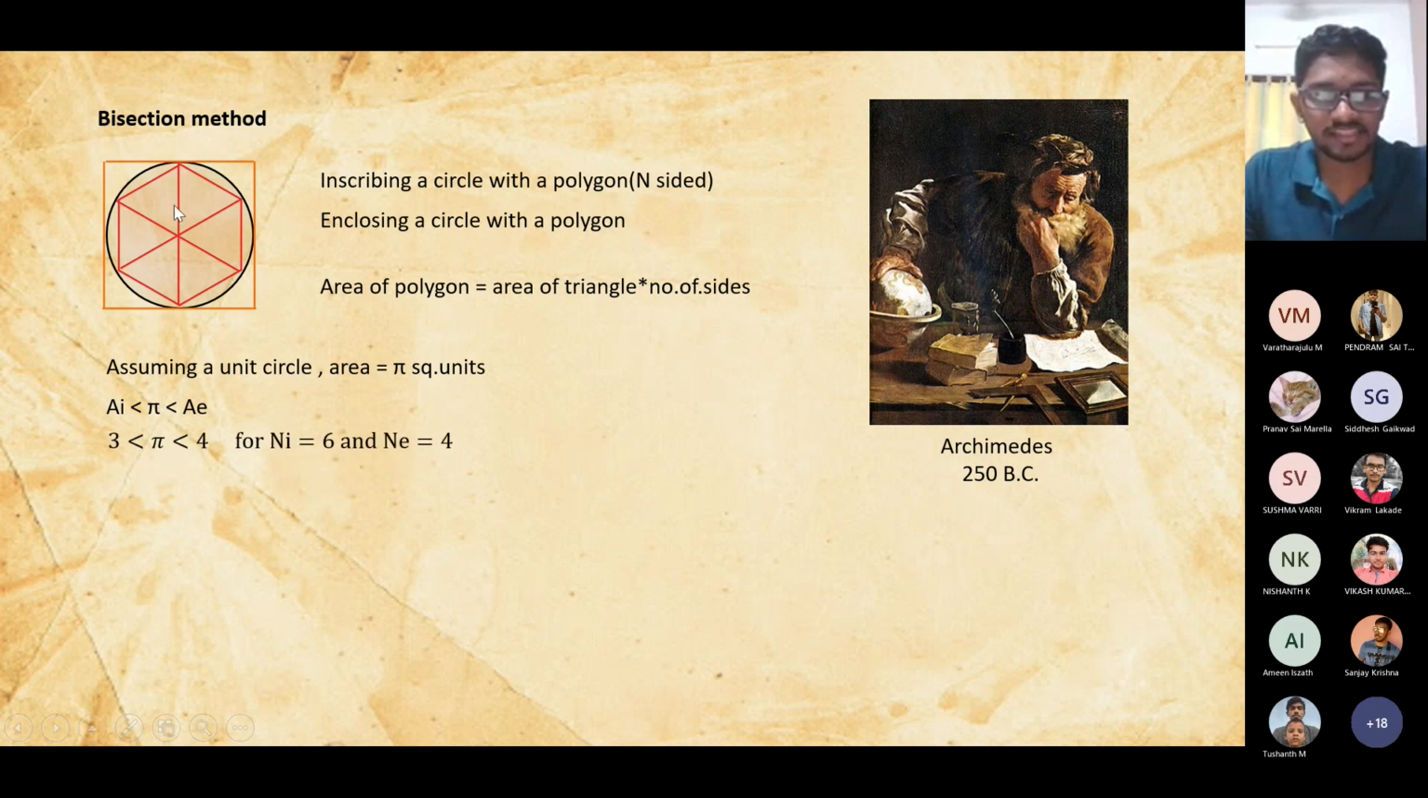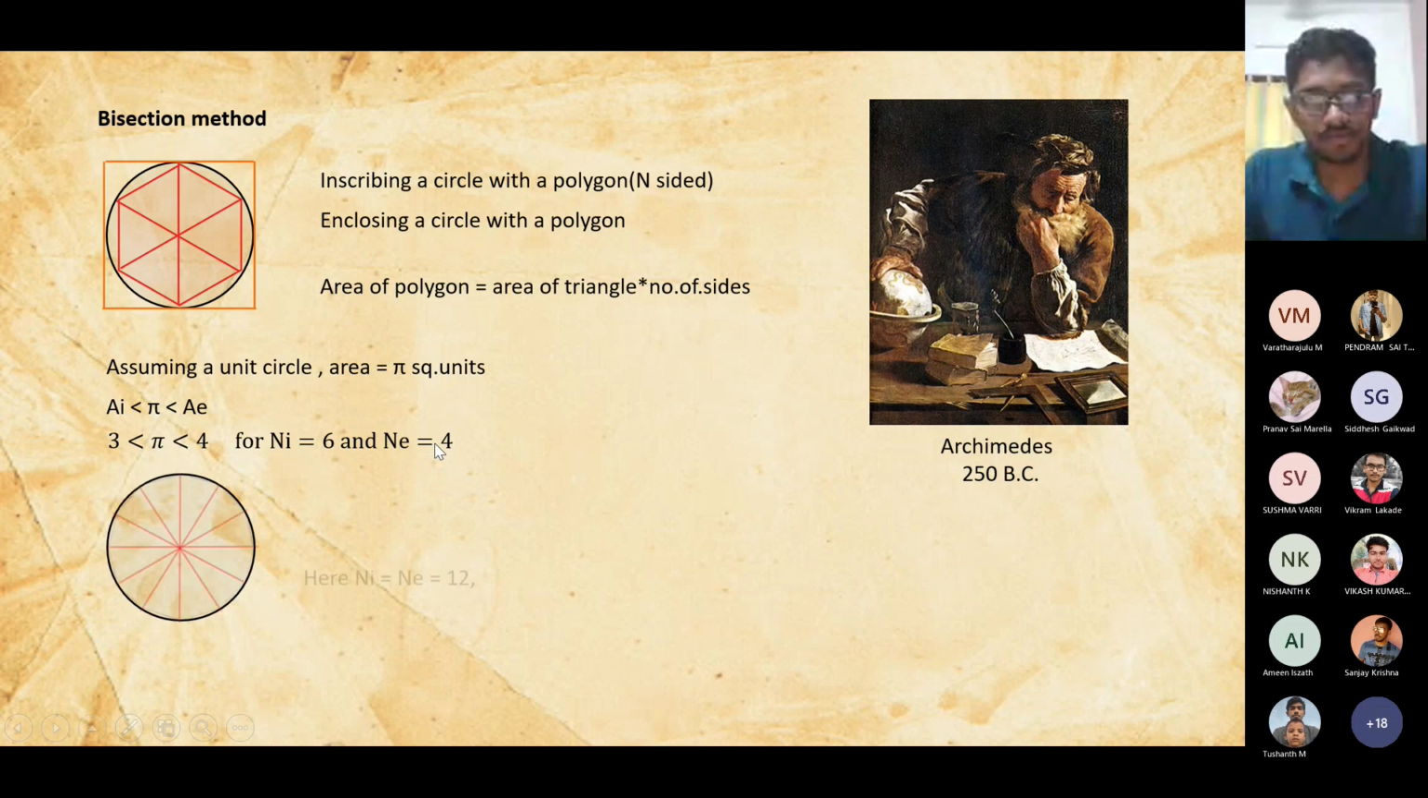In this case, the hexagon's area is found to be 3 and the square's area is found to be 4. So pi is ranging between these two values. That is the representation I'm showing here: a circle, inscribed with a polygon, and enclosed by a polygon. Moving on, he also did it for 12-sided polygons, and he found the same result, that pi is ranging between these two numbers.